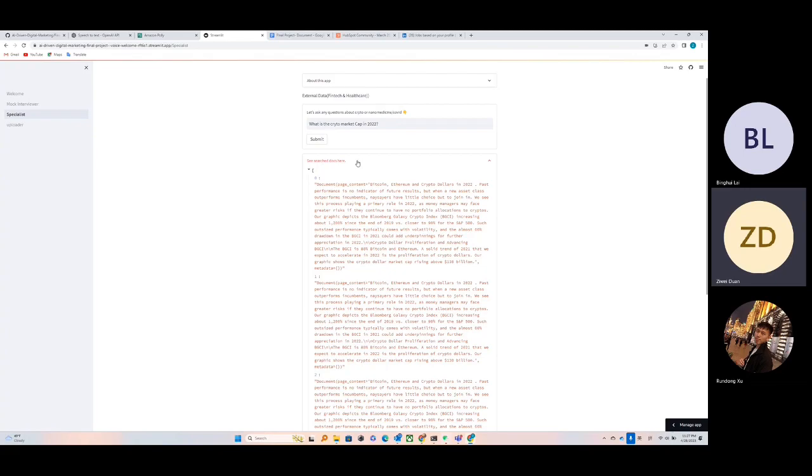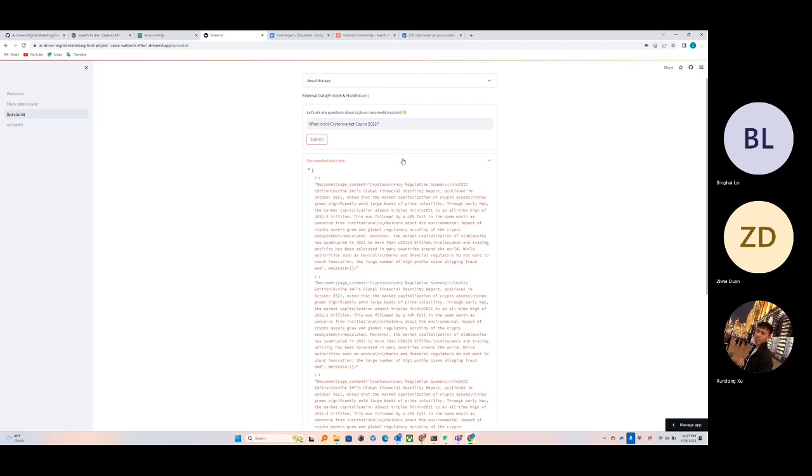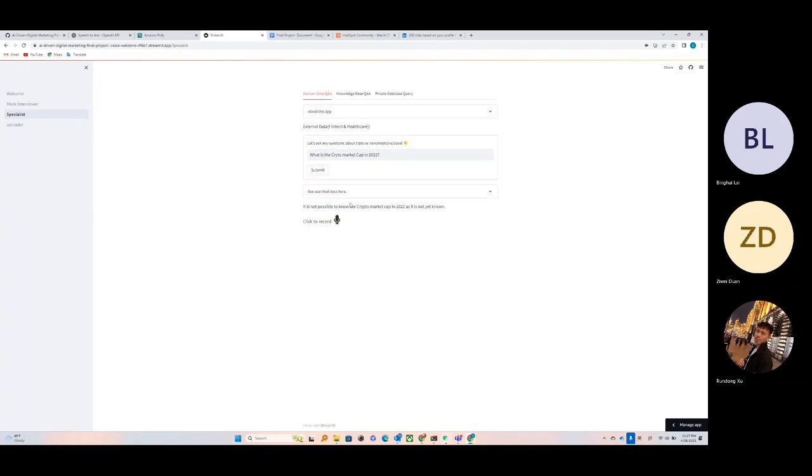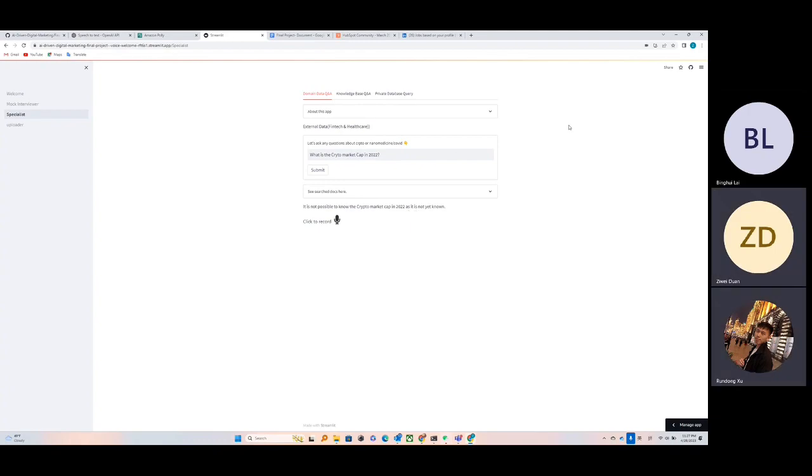Oh, it looks like it's somehow stupid. Let's try it again. No, sometimes it can happen. Maybe it couldn't search the related knowledge from the documentation.